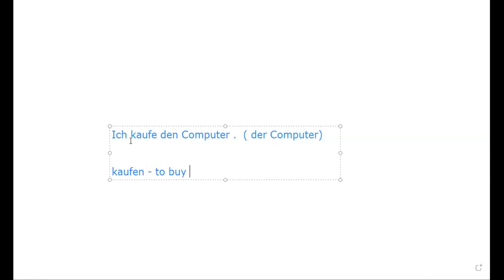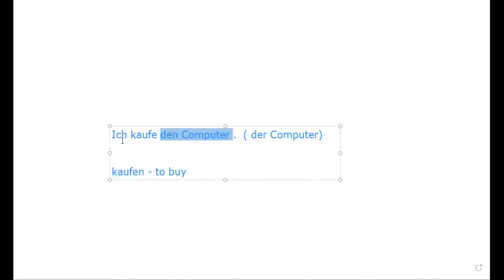The verb conjugation is happening with respect to the subject I, ich. Ich is the subject. The verb conjugation of kaufen with respect to the subject ich: ich kaufe, I buy. If you put this question, what do you buy? I buy the computer. Then this computer is a direct object.